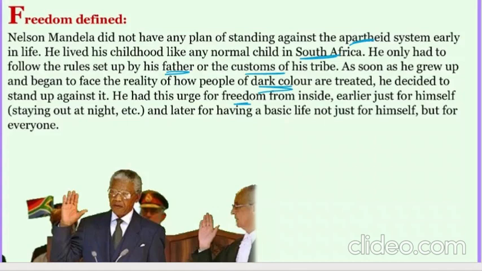Earlier it was just for himself, like staying out at night, and later for having a basic life, not just for himself but for everyone. So he said, I want to free my country from such ill discrimination. He said I will change it and give freedom, and that he did also.